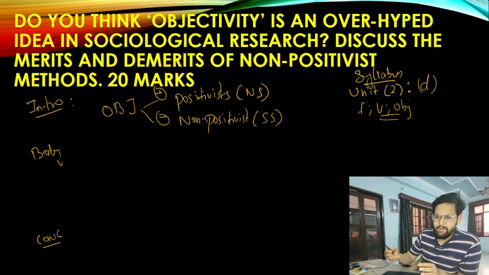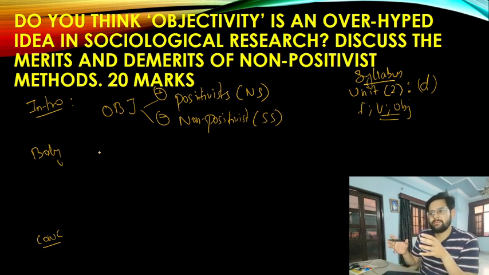Then coming to the body part, what you are going to do is first say, yes, sociology has been overhyped. You are going to use the same term because it should look like you are fulfilling the demand of the question. So you are going to say, yes, the term objectivity has been overhyped.